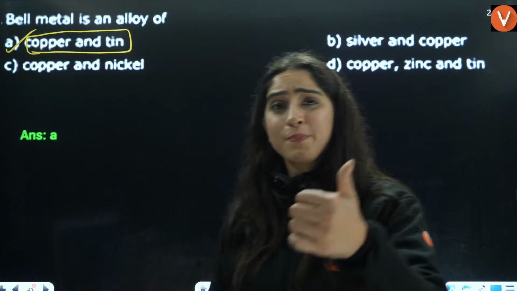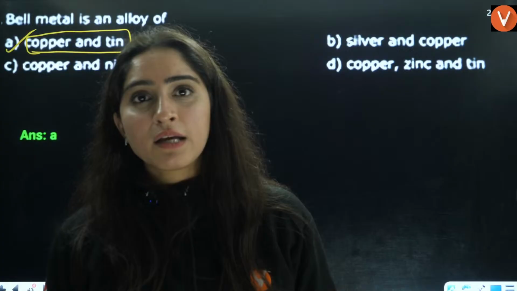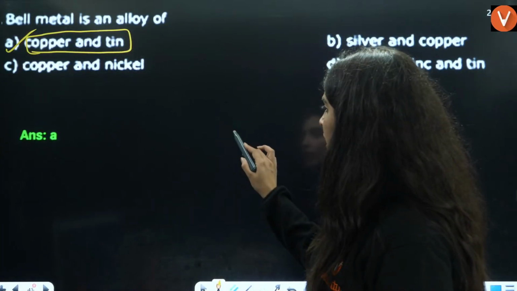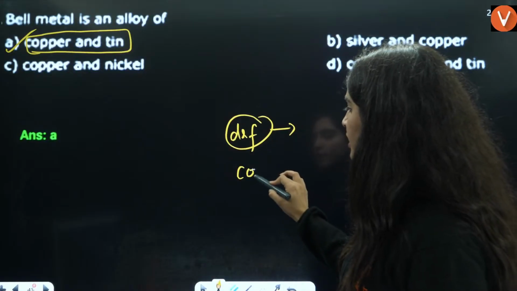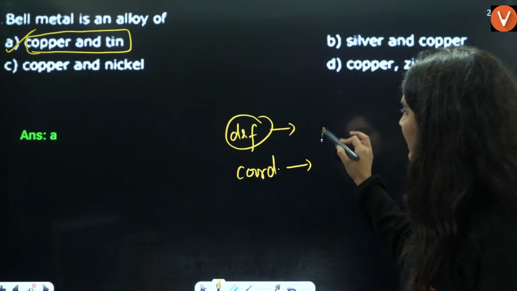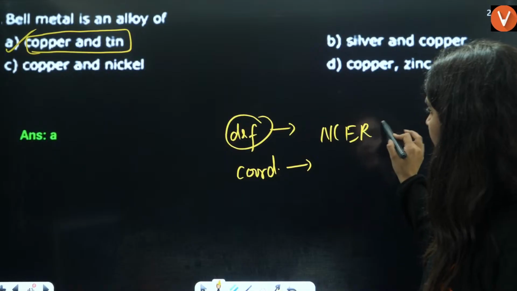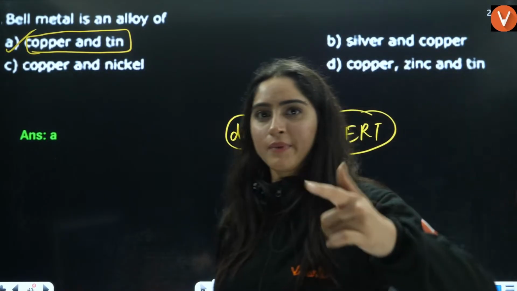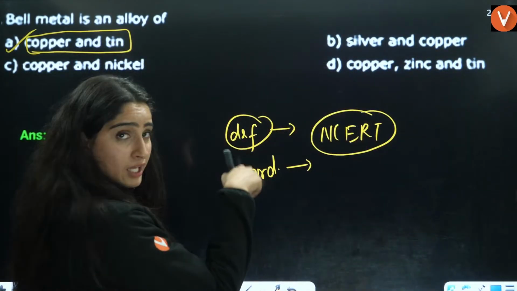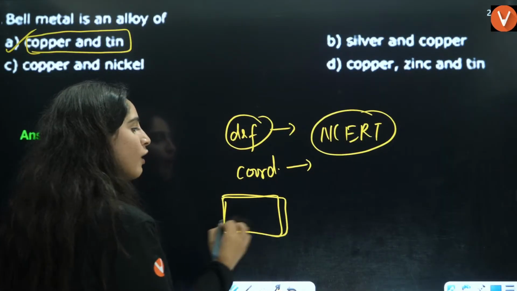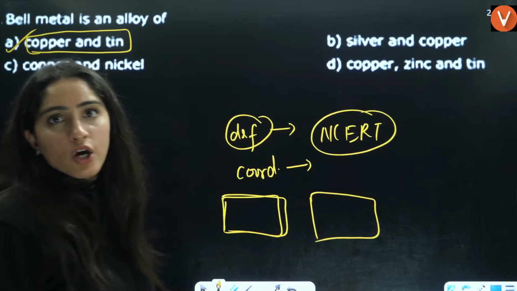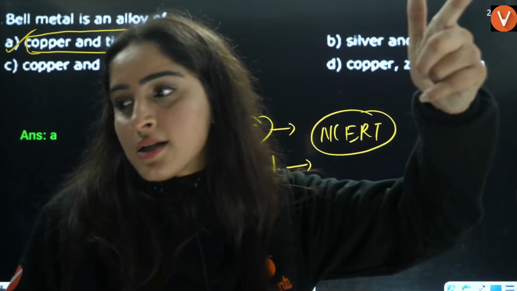Brass is made up of which thing? That is mentioned if you see the d and f block, and also in coordination compounds in your NCERT, before the summary. In these two especially, there is one paragraph on applications. So from that, questions are asked, right?